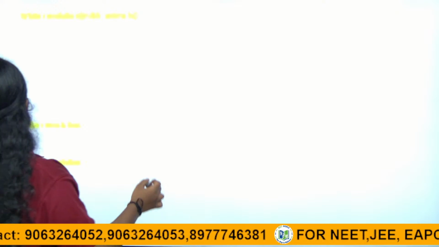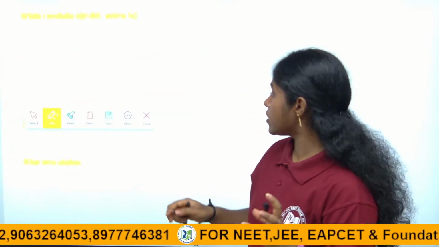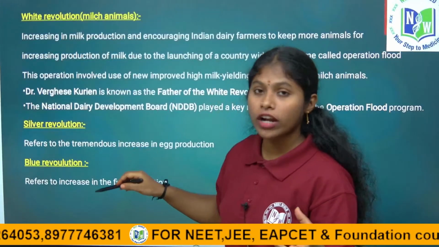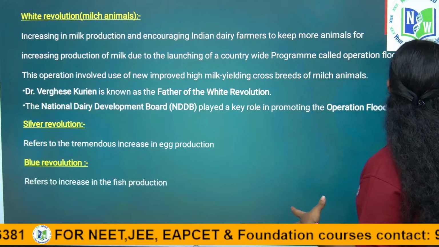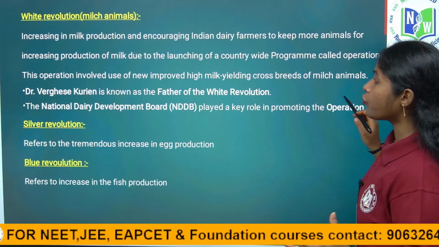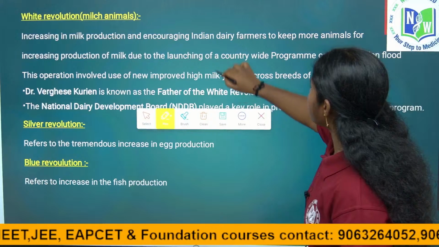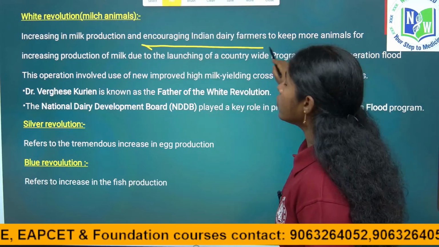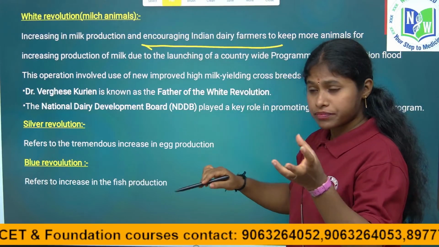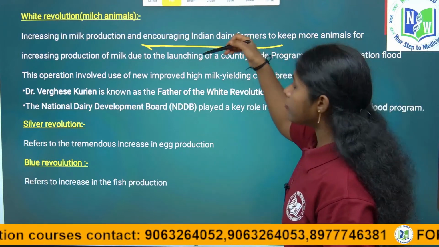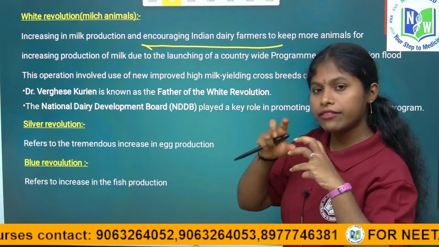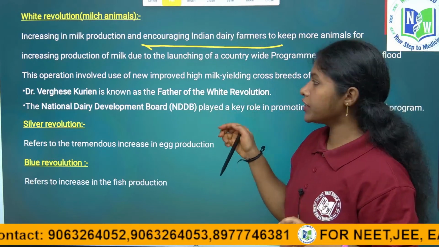1 minute children. You know the animals, those animals which give milk, we call milch animals. So white revolution is nothing but a tremendous increase of milk and dairy products to satisfy the increased demand of the population, so that everybody can have nutrition.